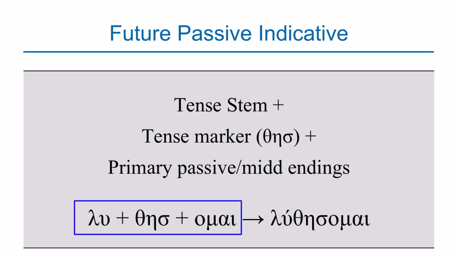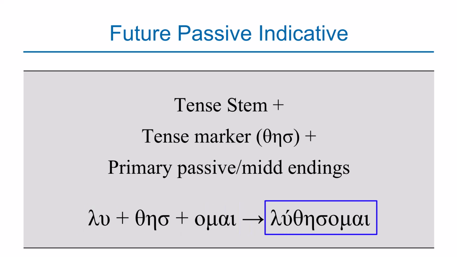Instead of adding sigma now, in the future active and future middle voice, we're adding sigma as a tense marker. But when you're in the passive voice, our tense marker is theta, eta, sigma. So to the stem lu, you attach theta, eta, sigma, and then you attach the primary middle endings or primary passive endings because they're basically the same. So you have lu plus thes plus omai, which makes luthesomai. And that is how future passive indicative voice is formed.